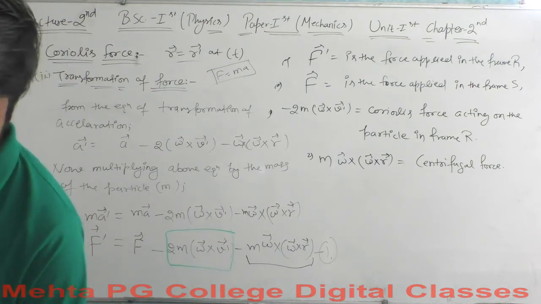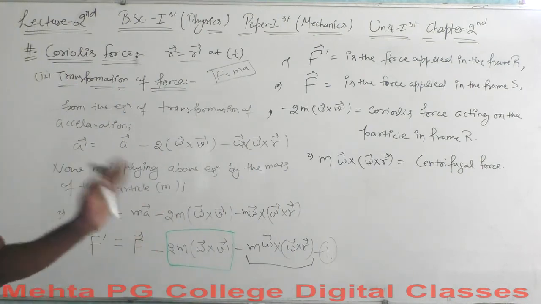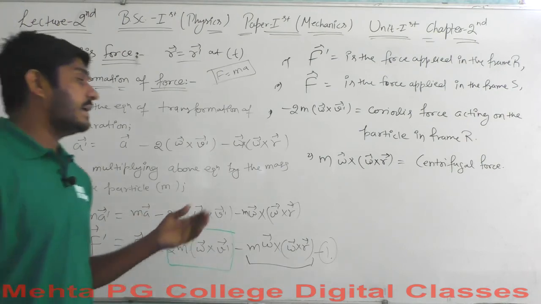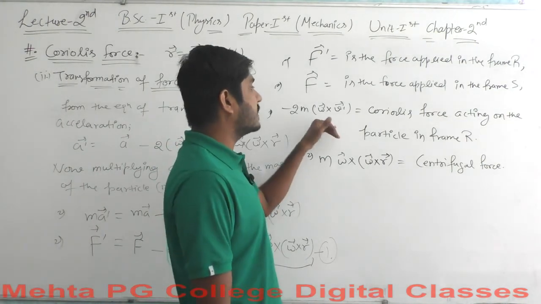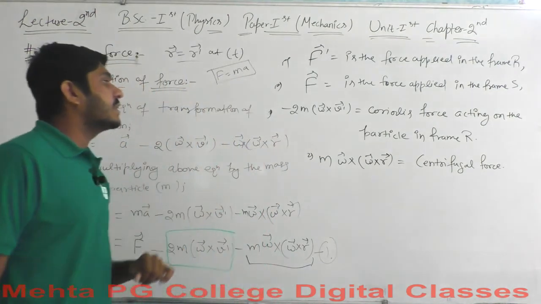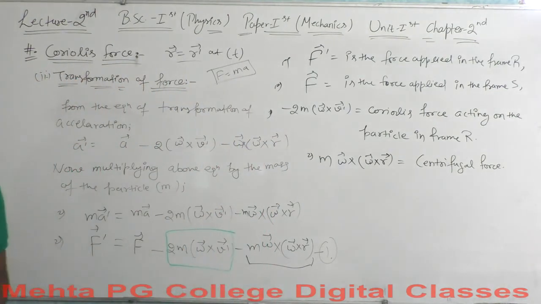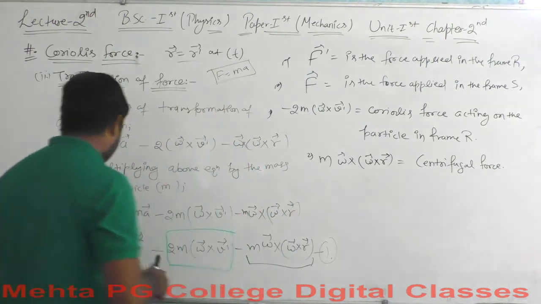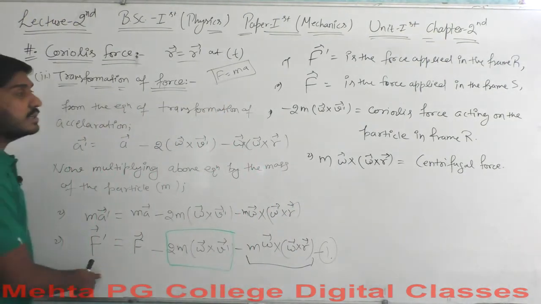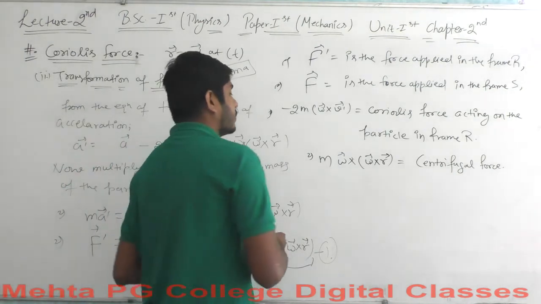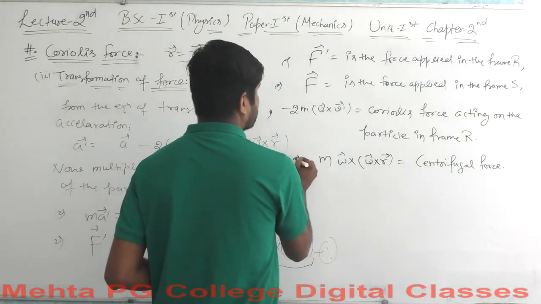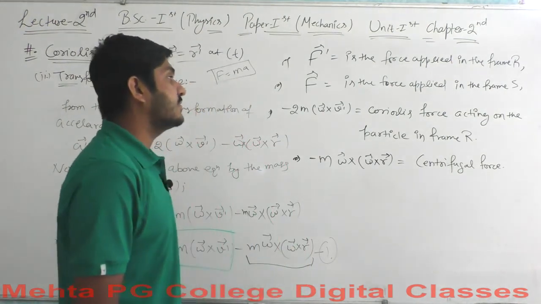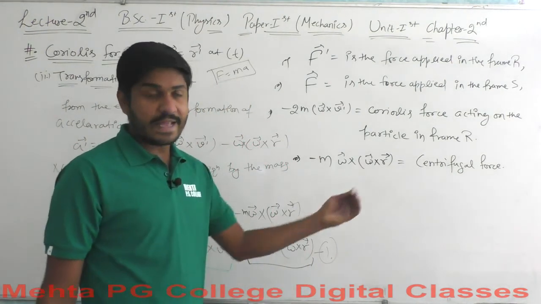Okay, so this is what we are supposed to discuss here, and this is the Coriolis force. Here are some factors associated with the Coriolis force. You may ask why this has been taken as negative. The negative sign is just because of the mapping, the mapping taken from the frame of reference R to the frame of reference S here.